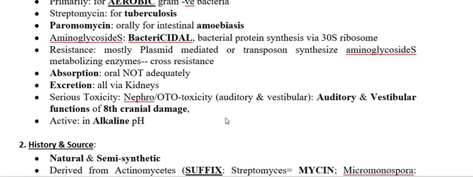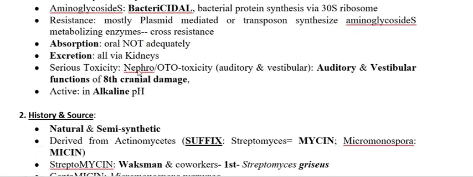Regarding absorption, this group of antibiotics is very meagerly absorbed or not absorbed. Why is this group not absorbed? Because they are polycationic, that means they have a positive charge. Usually charged compounds are not absorbed from the gastrointestinal tract, so this group should not be administered by the oral route. Almost all the antibiotics that belong to this group are excreted through the kidney, so excretion is renal.